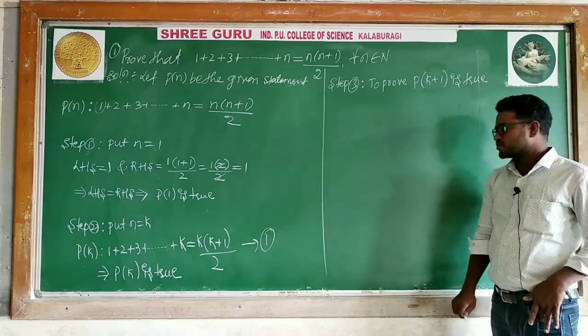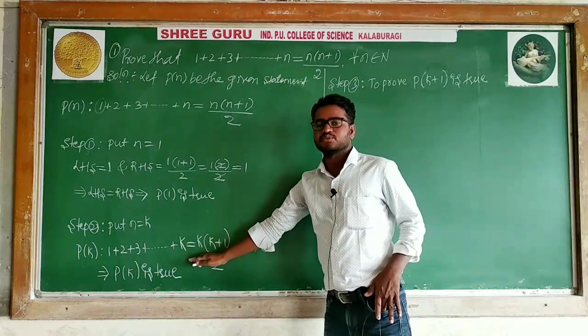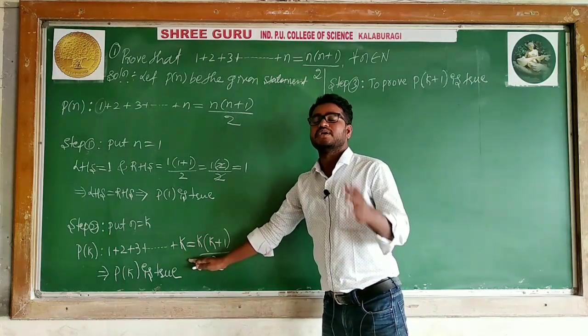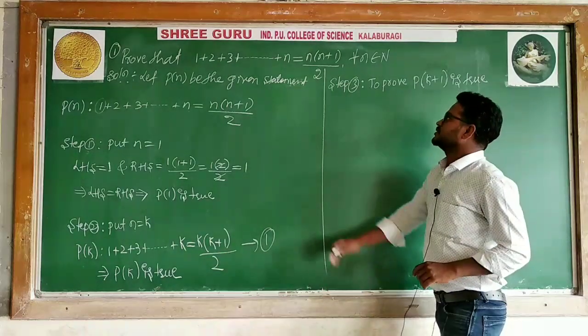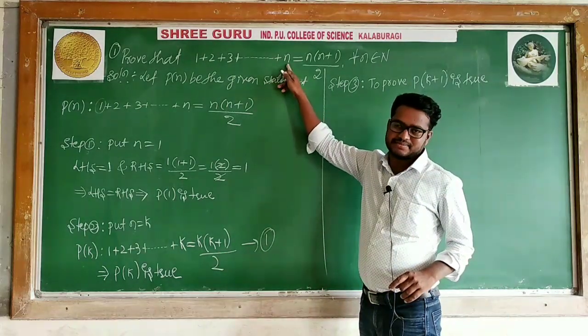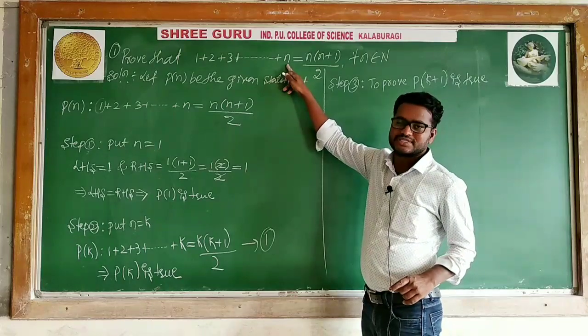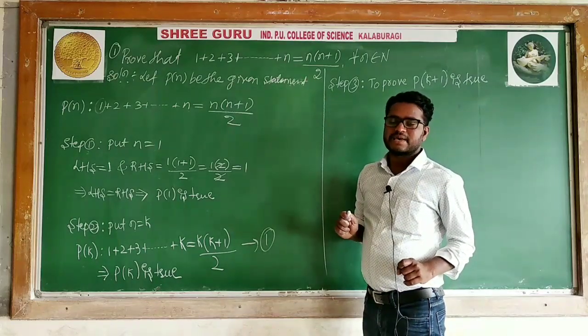But the problem is, we have k terms and we need to get k plus 1 terms. For that reason, I will add one term. That term depends upon the last term. Here we have 1 plus 2 plus 3 plus so on up to n.